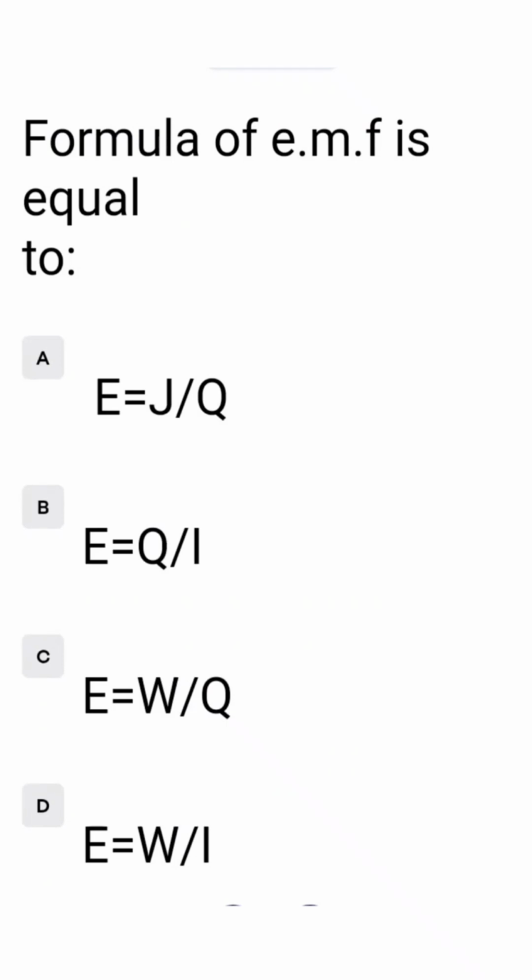Formula of EMF is option A, E is equal to J over Q, E is equal to Q over I, E is equal to W over Q, E is equal to W over I. The correct option is C, where it is written E is equal to W over Q. So we tick option C.